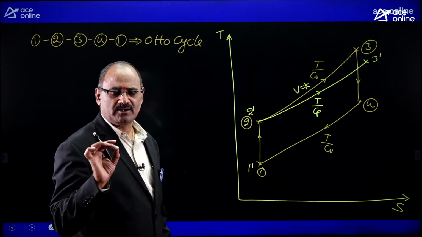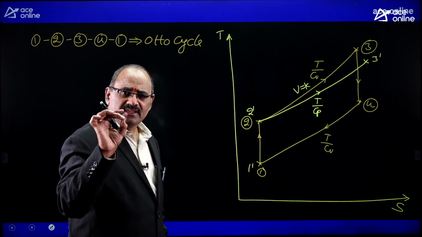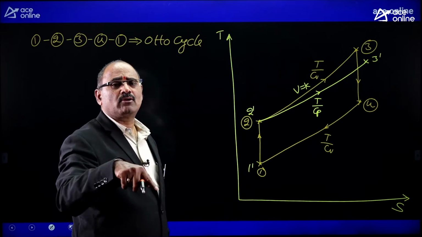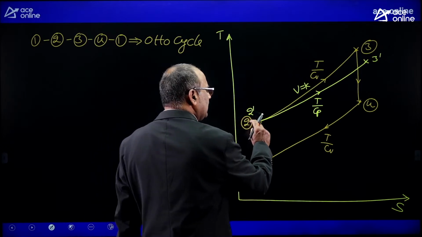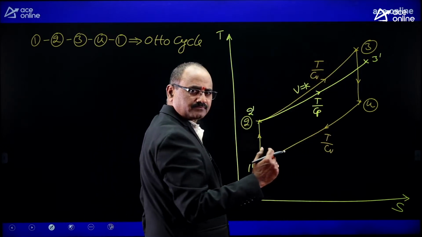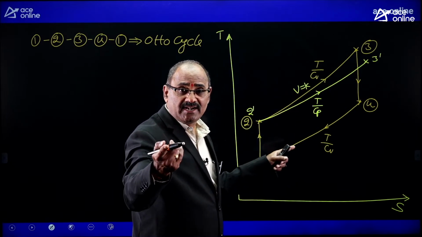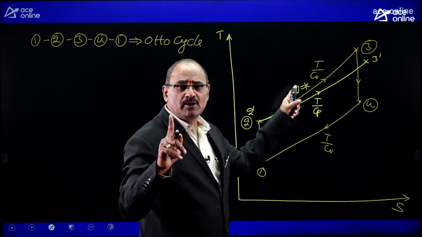I hope you got my point. Once again, since area below the TS diagram is equal to heat transfer, heat supplied for Otto cycle must be equal to heat supplied for diesel cycle. What is the heat supplied for Otto cycle? Area below 2 3. What is the heat supplied for diesel cycle? Area below 2 dash 3 dash. Area below 2 dash 3 dash must be equal to area below 2 3.